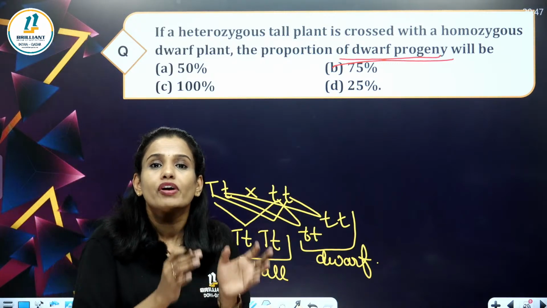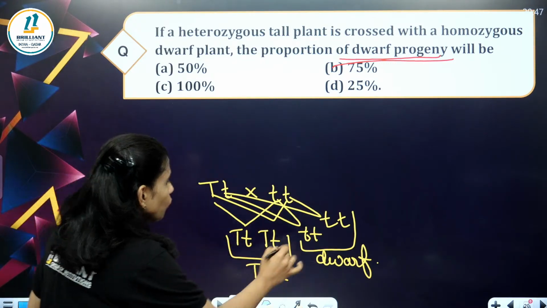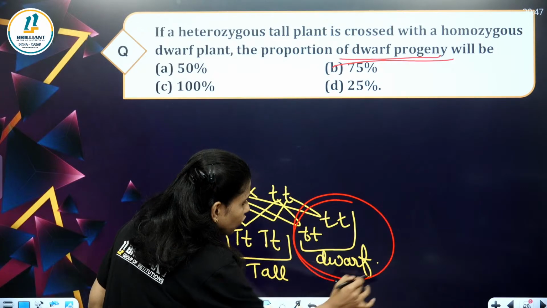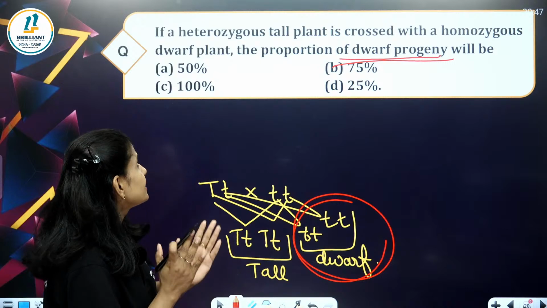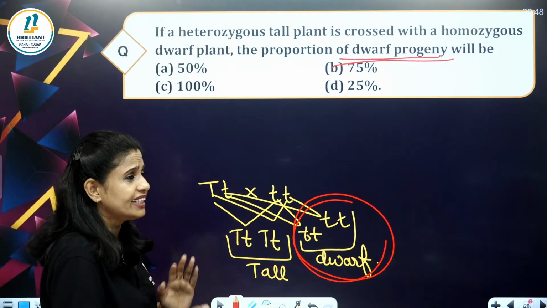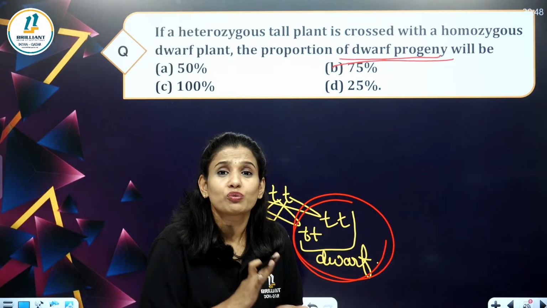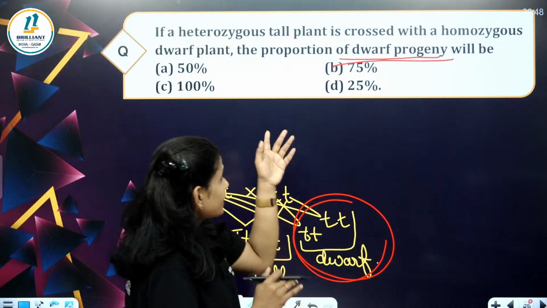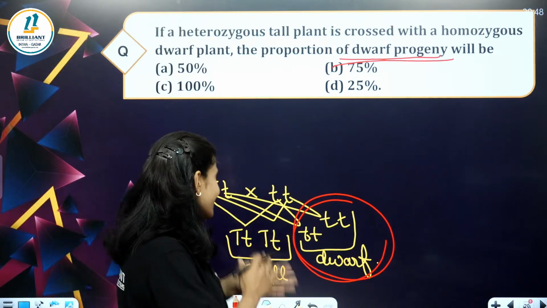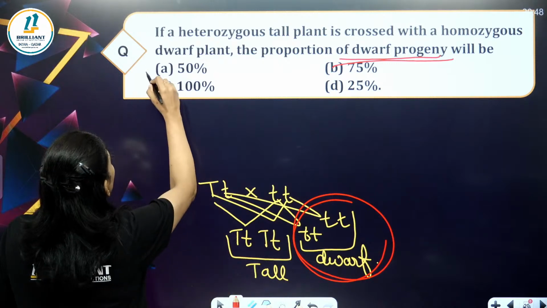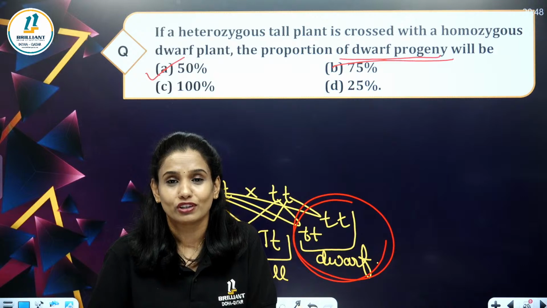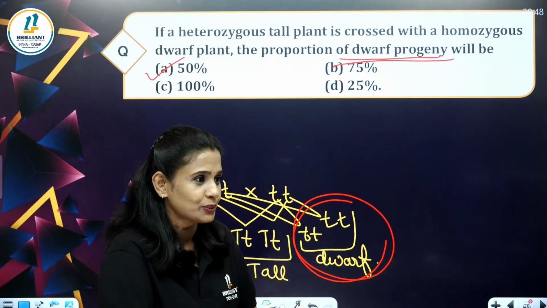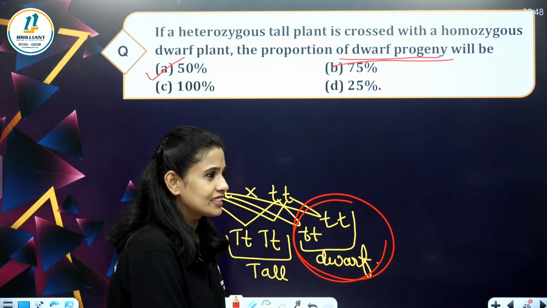What is the proportion of dwarf progeny here? It is the percentage. It is 50%.